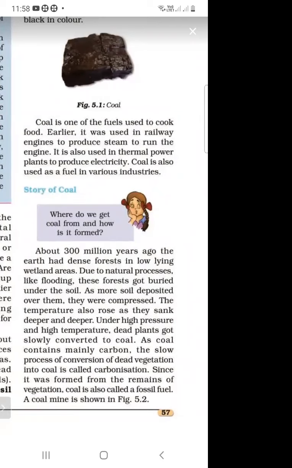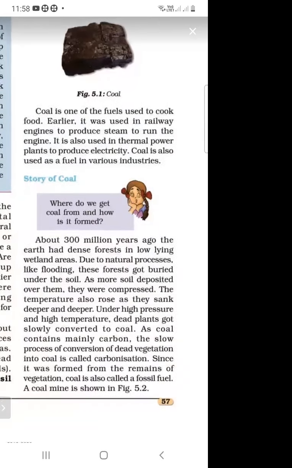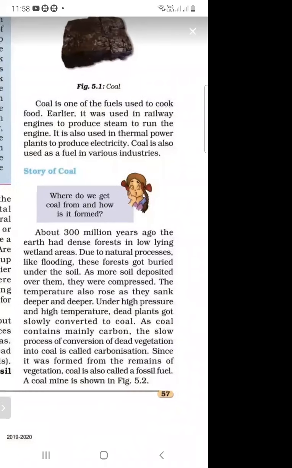As more soil deposited over them due to the flooding, they were highly compressed, and the temperature also rose as they sank deeper and deeper. Under high pressure and temperature, the dead plants slowly converted into coal.